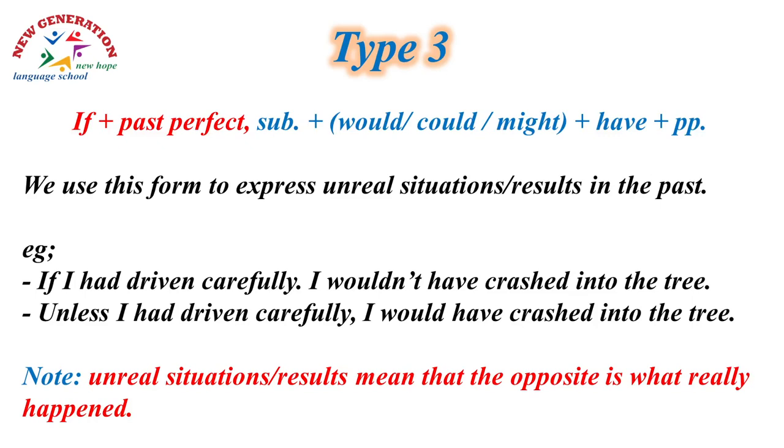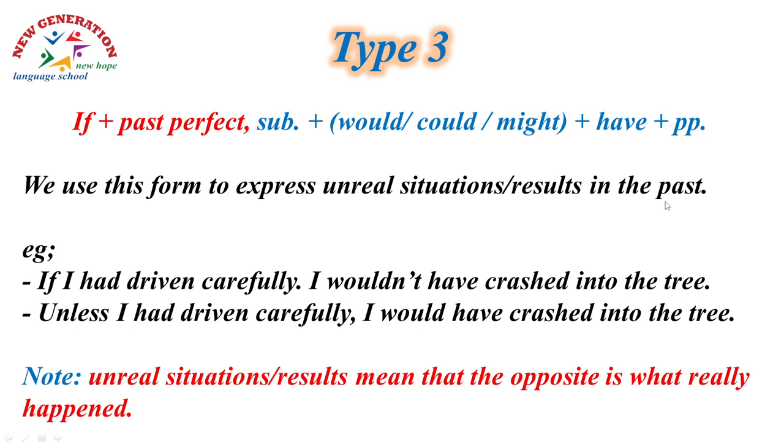Type 3. The form is if, past perfect, subject, would, could, or might, plus have, and the main verb is in the past participle form. Don't confuse this form with the second conditional because they are a little bit similar and confusing. We use this form to express unreal situations or results in the past. What happened in the past was different from what we talk about.